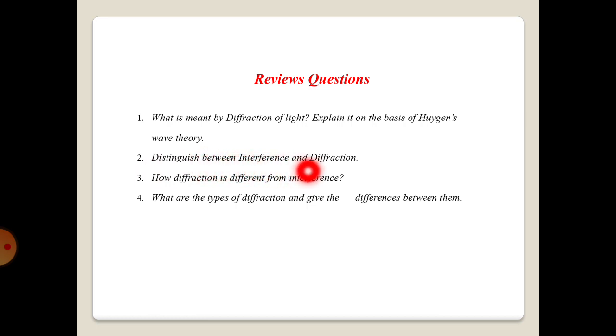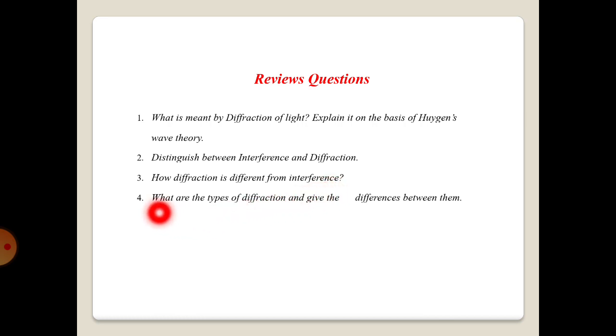Now, distinguish between interference and diffraction. Interference is formed due to the interaction between waves coming from coherent sources, and the diffraction pattern occurs due to the interaction between secondary wavelets originating from different points of the primary wavefront. These are the major differences between interference and diffraction. This is how diffraction is different from interference.